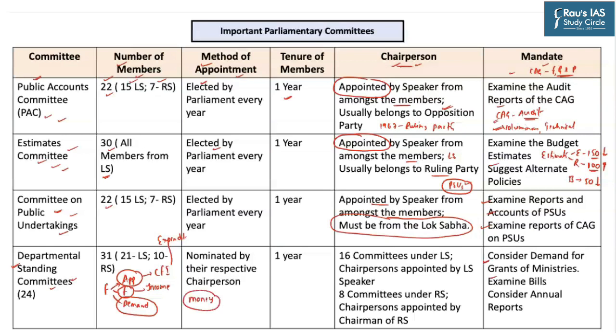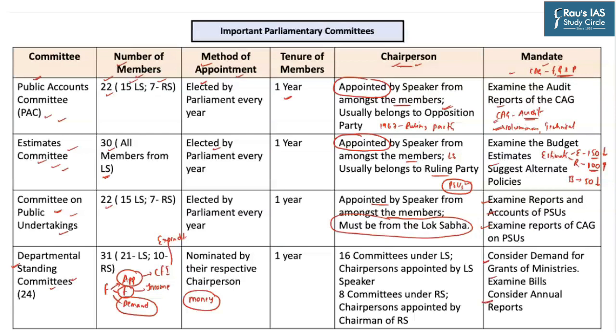These details are incorporated in the demand for grants of the ministries. These demand for grants are in turn examined by the Departmental Standing Committees. The Departmental Standing Committees may also consider the annual reports submitted by the ministries and departments.